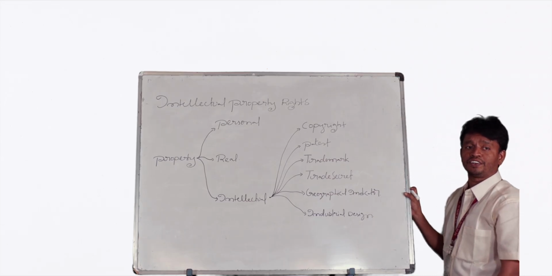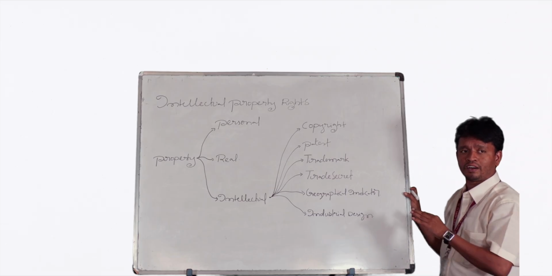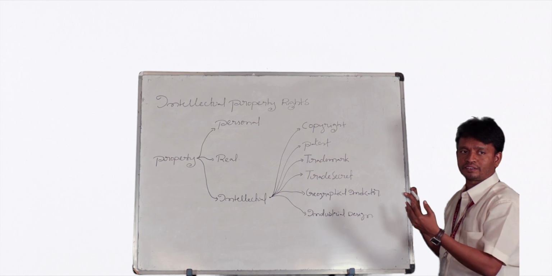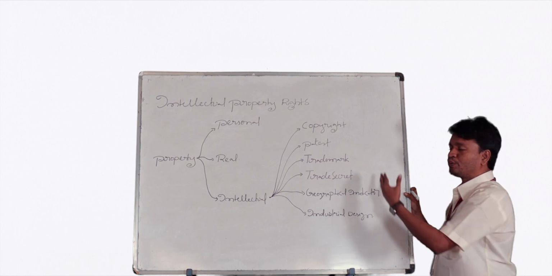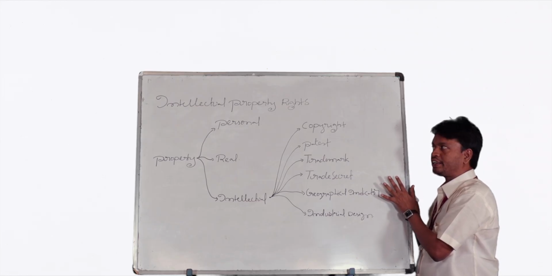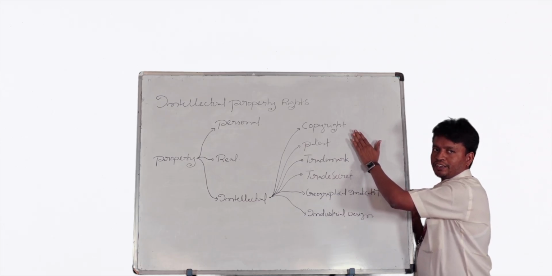Coming to the third one, dramatic works. All dramas, all stage performances, all are copyrighted. That means if I want to copy any drama, I have to take the permission from the original author. Coming to the fourth one, photographs, all are copyrighted. Coming to the fifth one, pictures, all pictures are copyrighted. These five categories belong to copyright. If I want to copy anything, I have to take the permission from the original author.